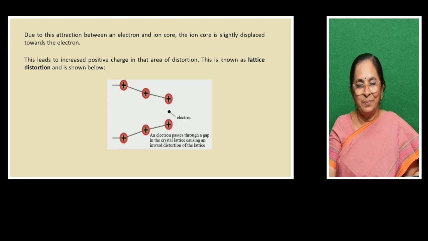This picture depicts this nature. Metal is a crystal structure, meaning the ions are regularly arranged very nicely. But now, when there is a free electron, some distortion takes place here. These ions, by losing electrons, have become positive.